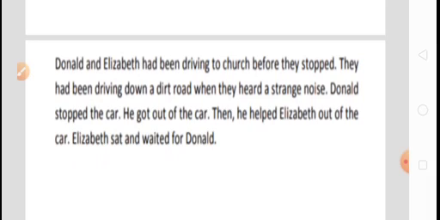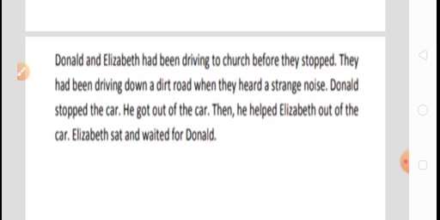Donald and Elizabeth had been driving to church before they stopped. Look here. Two subjects are there, Donald and Elizabeth. Had been driving. Look, had been. This is the auxiliary verb which is given over here. And driving is the verb ing form. And these are the complements. So in this way, it is quite easy for us to remember.